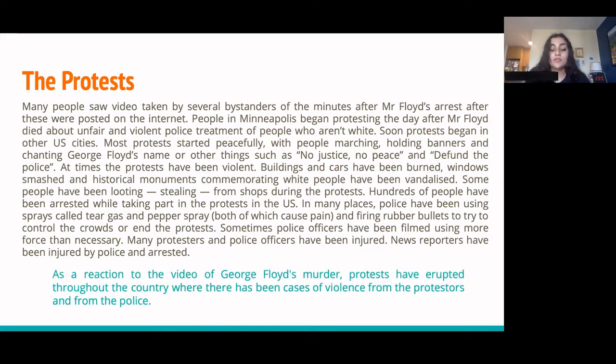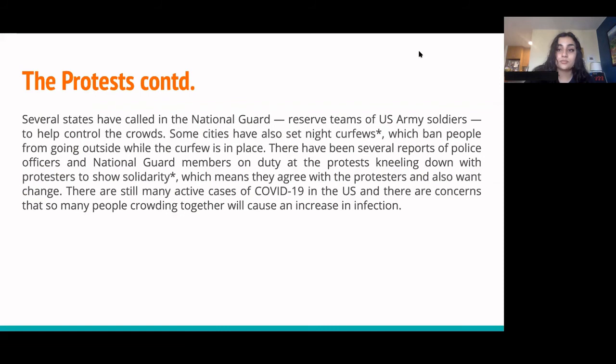So the main idea for this paragraph is, as a reaction to the video of George Floyd's murder, protests have erupted throughout the country where there have been cases of violence from the protesters and from the police. Okay, let's move on to the next paragraph, which is more about the protests.